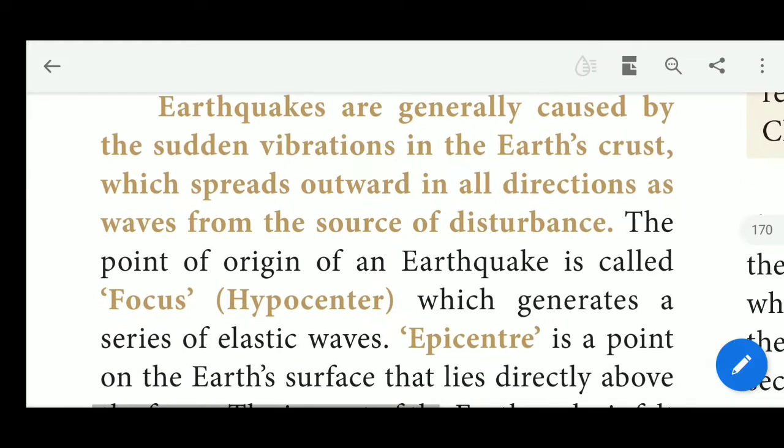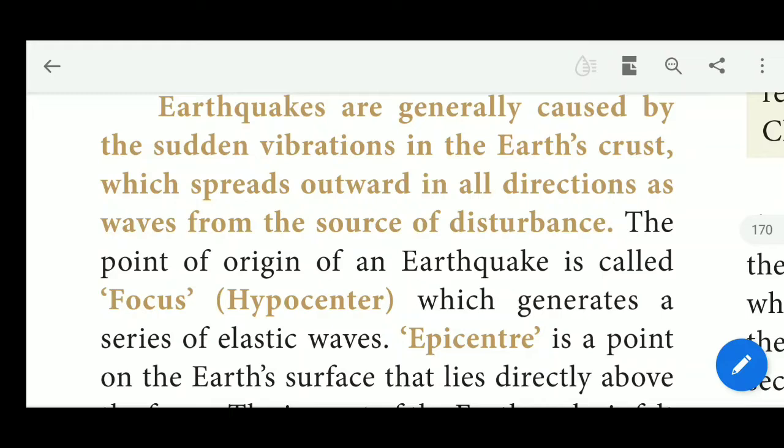The point of origin of an earthquake is called the focus. The earthquake begins in a part, and that part is called the focus, which generates a series of elastic waves.